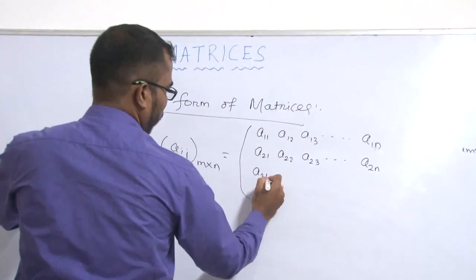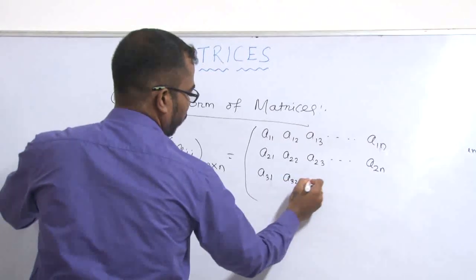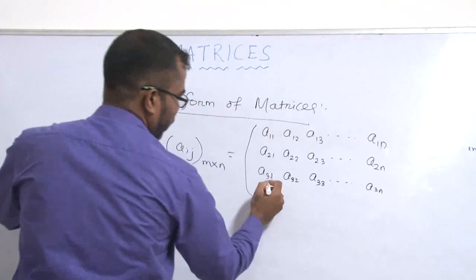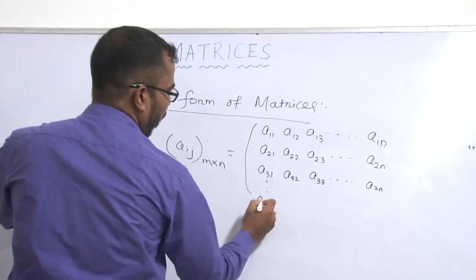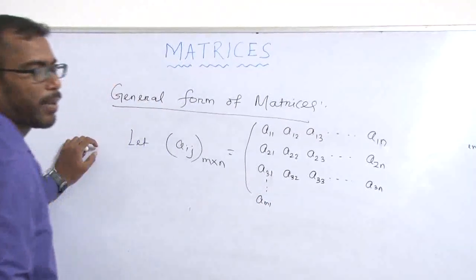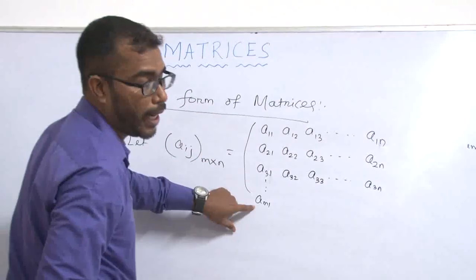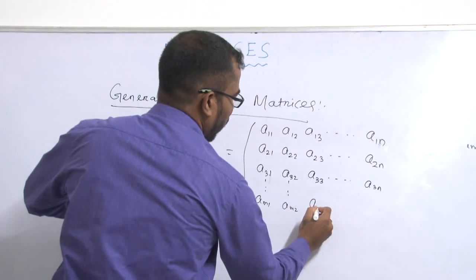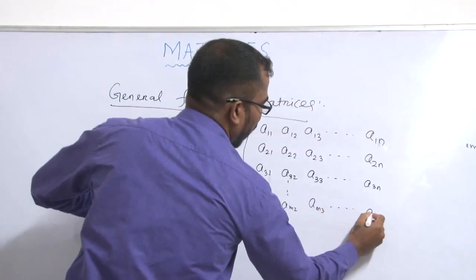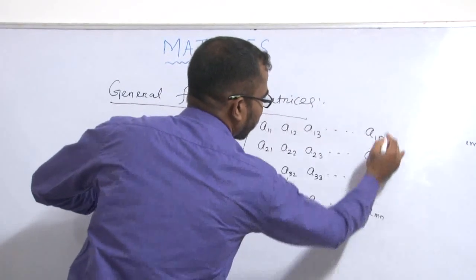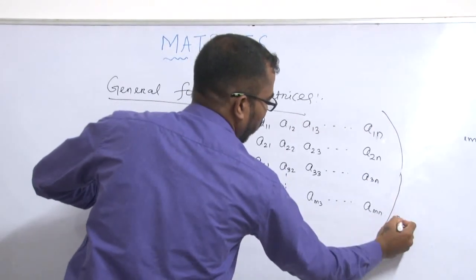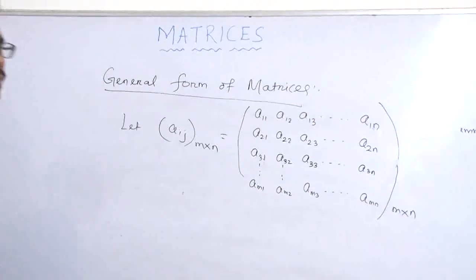Third row is A31, A32, A33 up to A3n. Similarly proceed up to m number of rows, so we can write Am1, Am2, Am3 up to Amn, having order m into n.